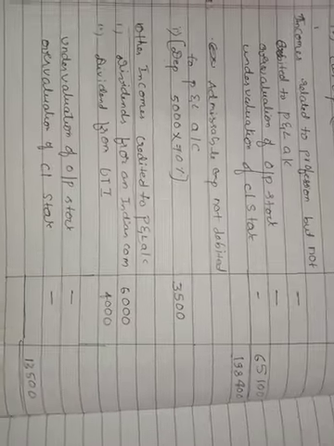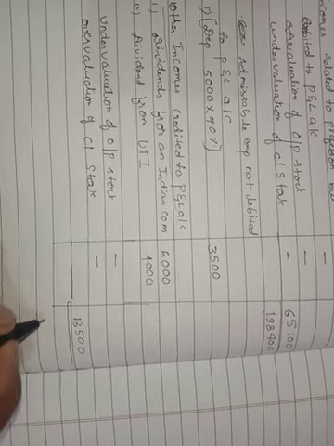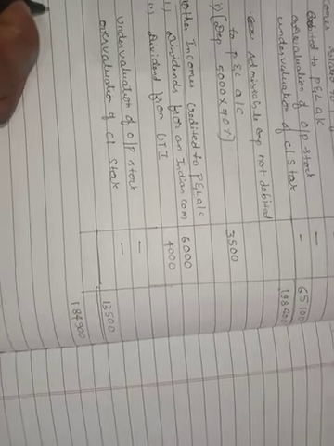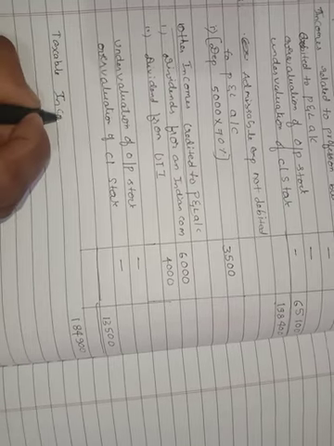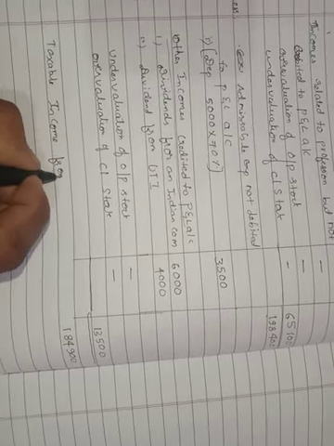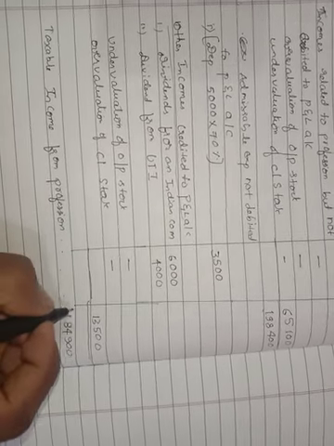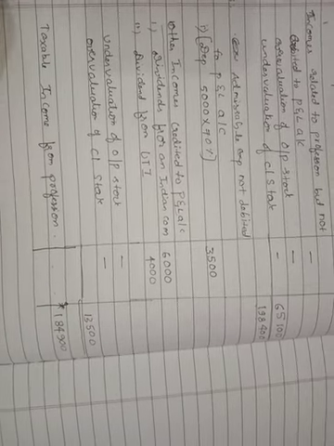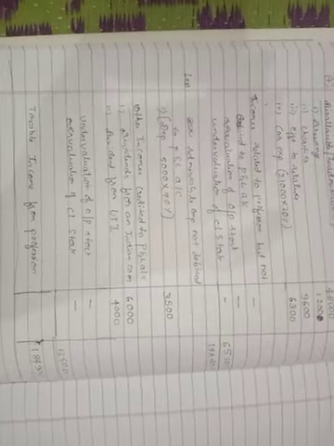1,98,400 minus 13,500, you will get 1,84,900. This is your taxable income from profession. Are you getting what I am telling? So if you have any doubt in this format, please go through the previous problems. Are you getting? Yes.